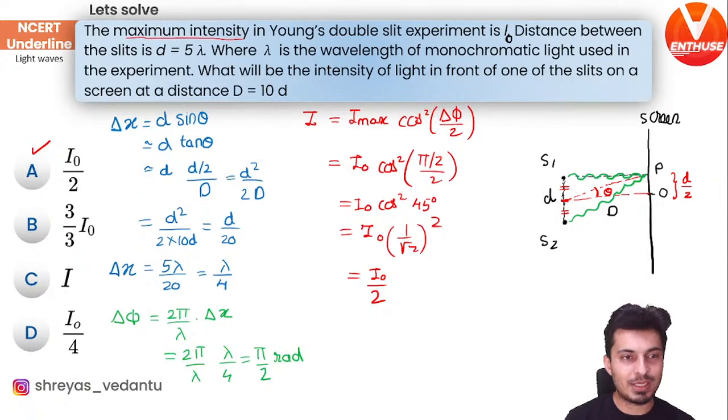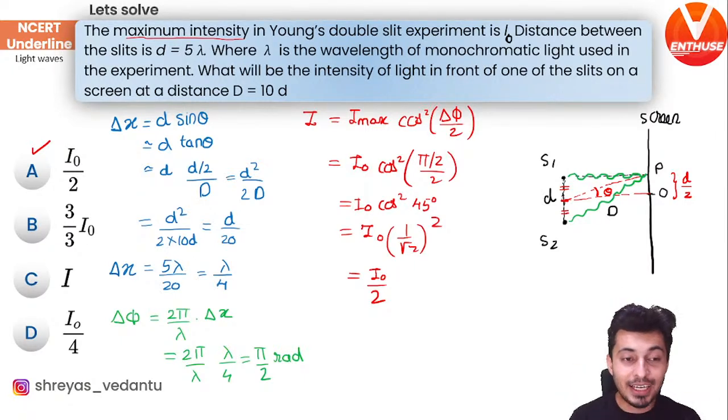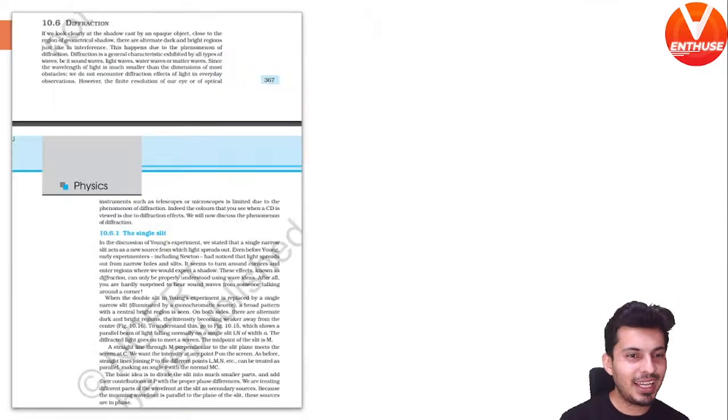So what are the steps involved? First, drawing the diagram. Second, understanding the geometry at the point P, at a distance of d by 2 from the center. Next, finding path difference, the one in blue. Then finding phase difference, the one in green. And lastly, using the intensity formula to find the net intensity. Brilliant question. Okay, so let's quickly move to the diffraction formulas.